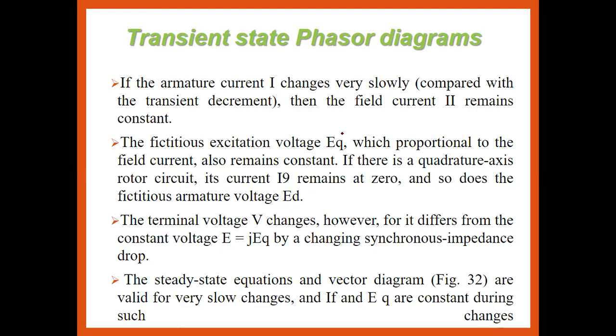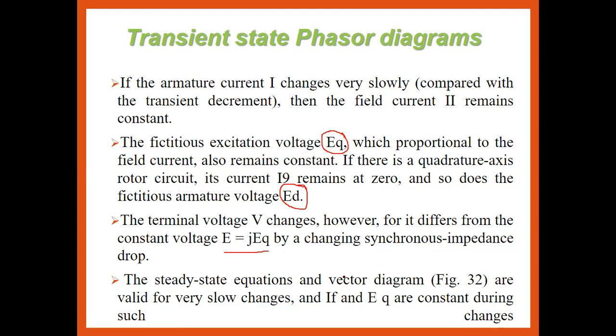So the fictitious excitation voltage is EQ. The fictitious armature voltage is nothing but the ED. The quadrature current, that is the IQ, is also zero. The terminal voltage V is however different for the constant voltage, that is E is equal to jEQ by changing the synchronous impedance drop.